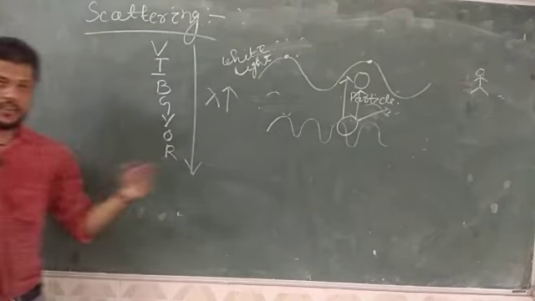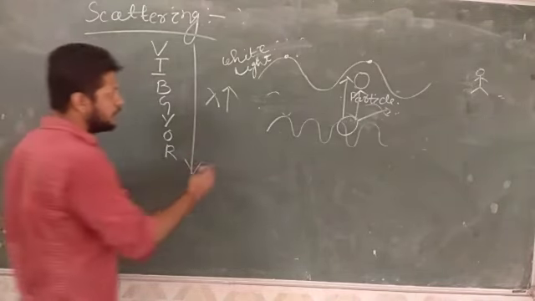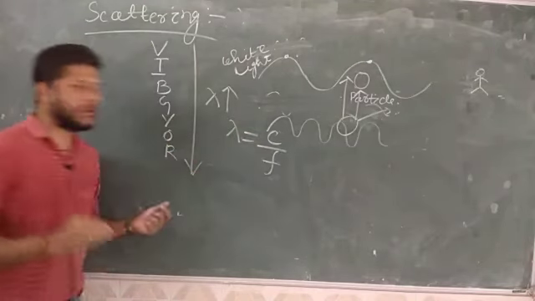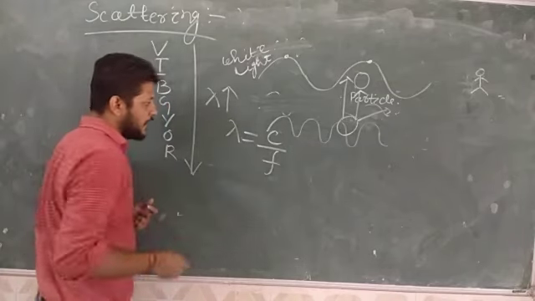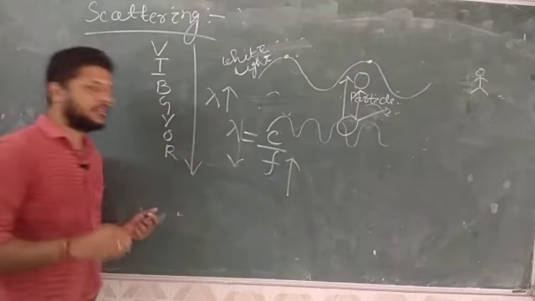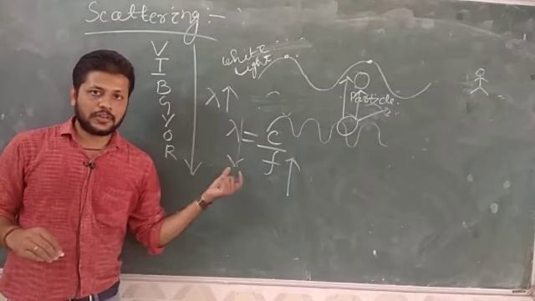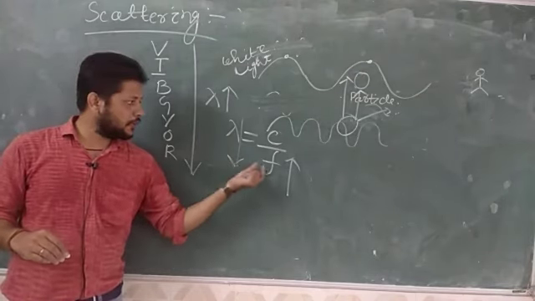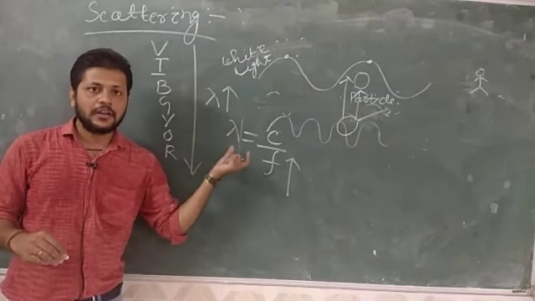So how is this related to electromagnetic waves? As I have already explained, wavelength lambda is equal to c by f, where c is the velocity of light and f is the frequency. As we increase the frequency, the wavelength decreases. So at higher frequency, the scattering phenomenon occurs more, and at lower frequency the scattering is less, since the wavelength of the electromagnetic wave is larger.